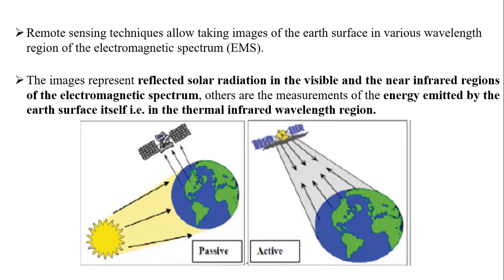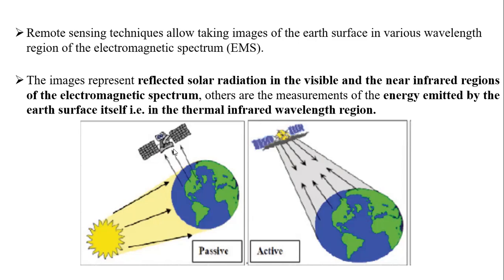That's why, students, based on this principle, we have two types of remote sensing. What are those? Passive and active remote sensing. What is the meaning of passive? Passive remote sensing means the source of electromagnetic radiation is natural. In the daytime, whenever sunlight falls on the Earth's surface, some radiation will be absorbed by the surface and some radiation will be reflected.